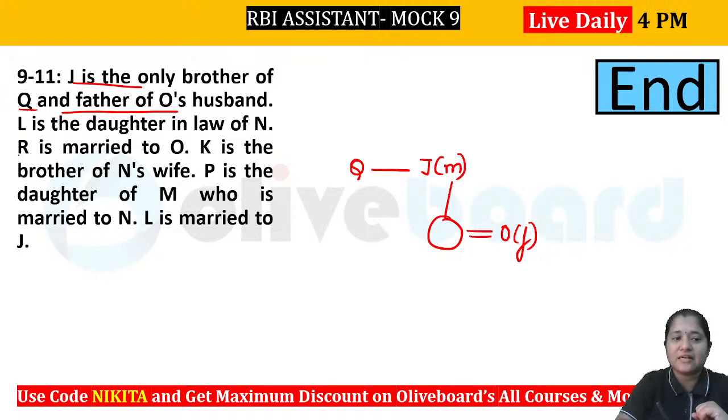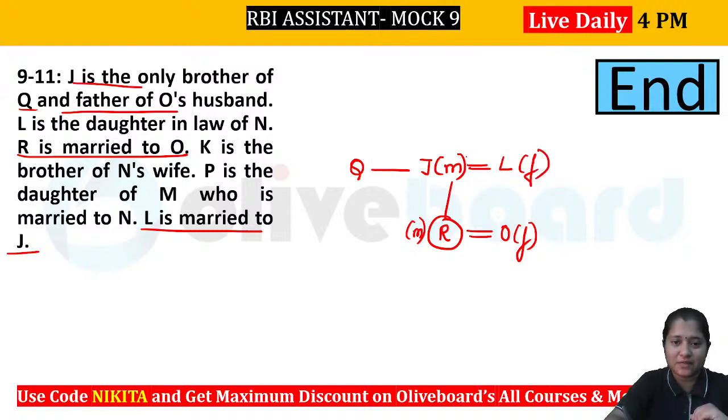Now what is given? It is given R is married to O. That means this is your R here who is a male person. Now it is given L is married to J, right? So whatever is given, just make it one by one. So L will be a female person because J is a male person. Now it is given L is the daughter-in-law of N. So L has to be the daughter-in-law of N. That means N has to be the parent of J. That means N will be somewhere here, right?